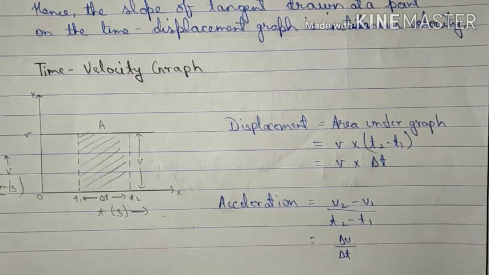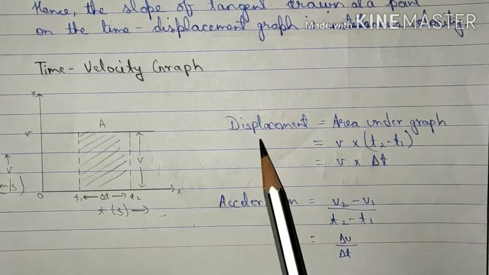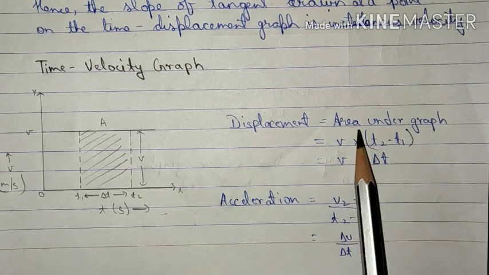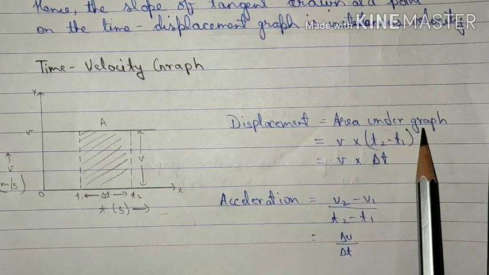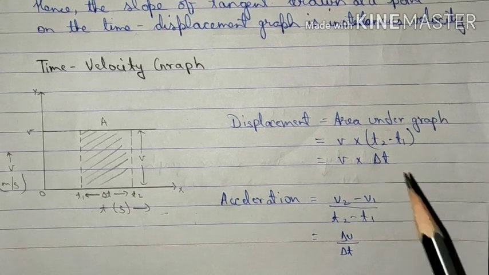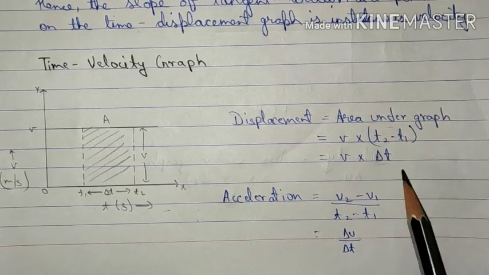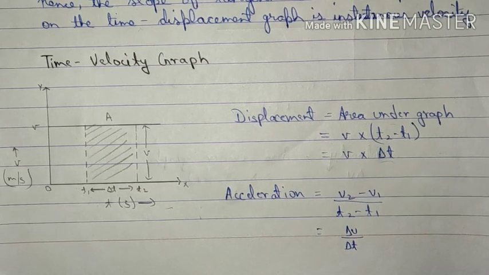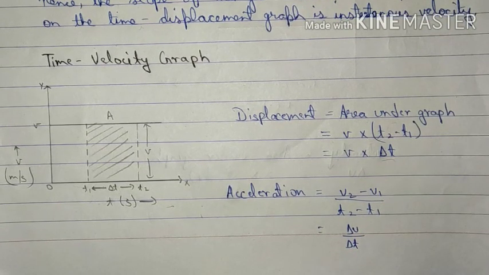That means the displacement will be represented by the area under the graph, which is v into t2 minus t1, that is v into del t, which we have already discussed earlier.